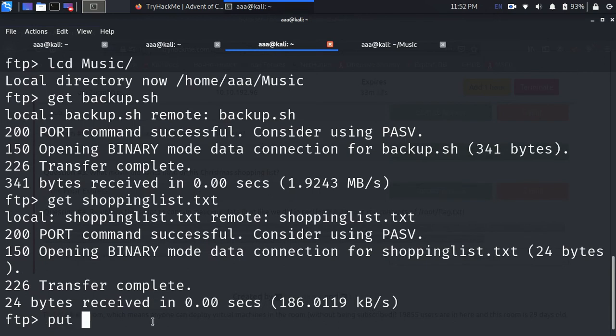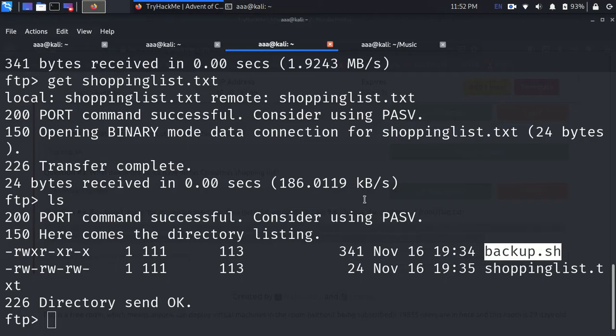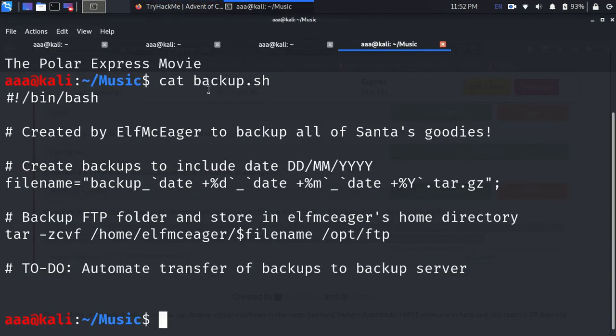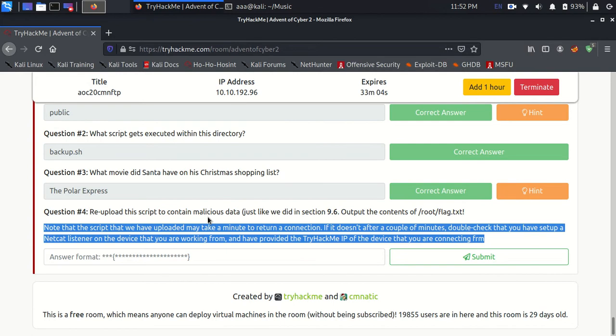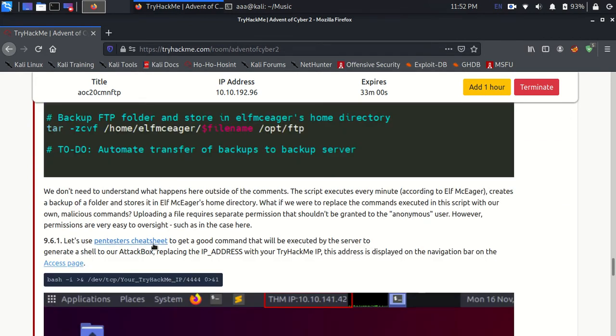So right now there is this backup.sh. I'll change this backup.sh, I'll put in my own value, and get a reverse shell. So I'll replace that with a reverse shell. They have given a link to a cheat sheet, but I won't use that.